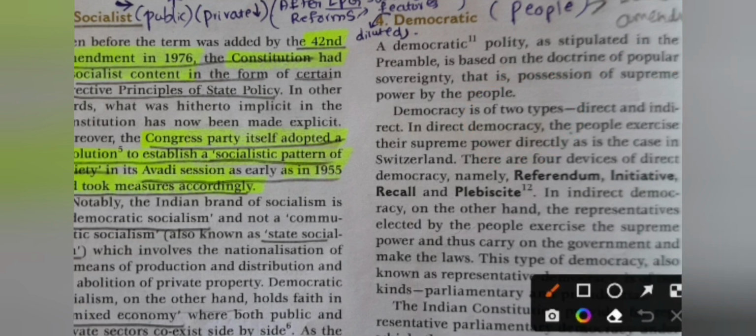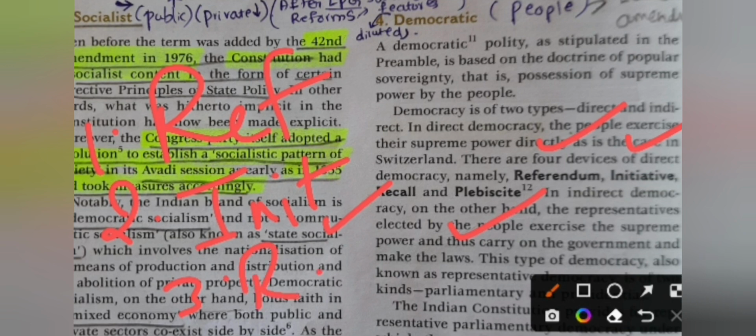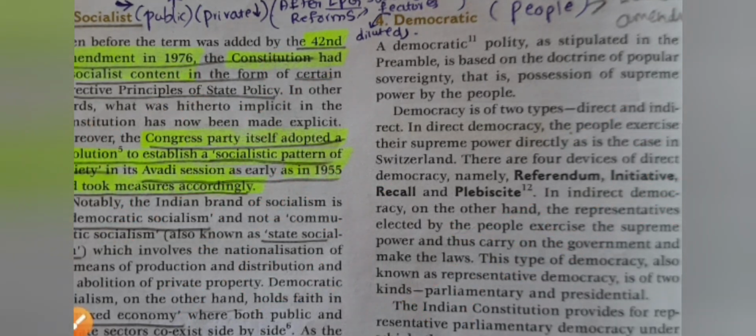In direct democracy, the people exercise their supreme power directly, as in the case of Switzerland. There are four devices of direct democracy, namely referendum, initiative, recall, and plebiscite. What are the four devices of direct democracy? Number 1, referendum; number 2, initiative; number 3, recall; and number 4, plebiscite. These are our examples for direct democracy.